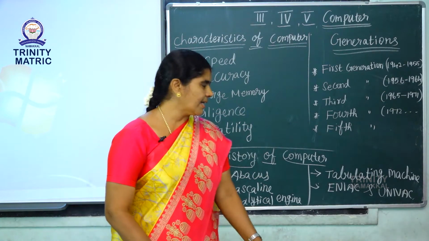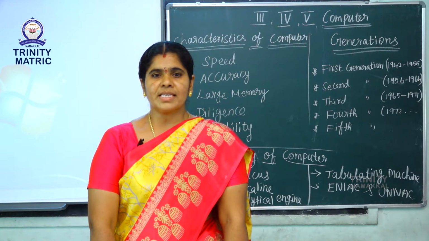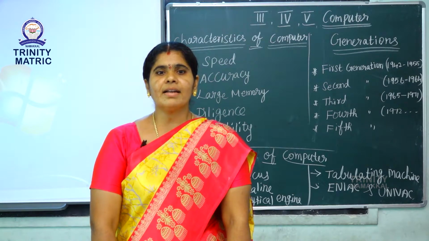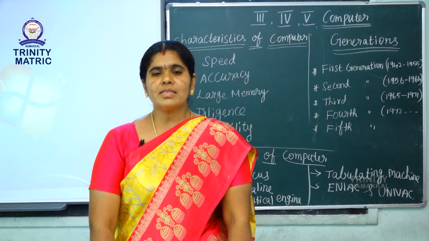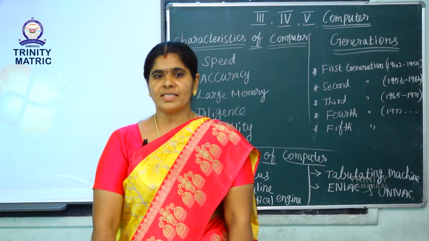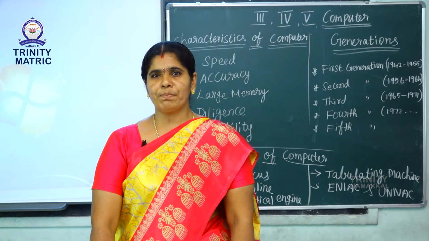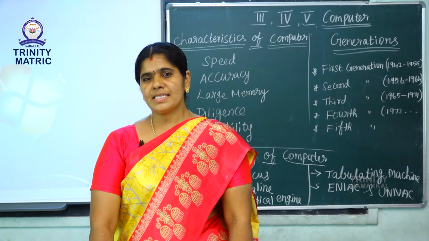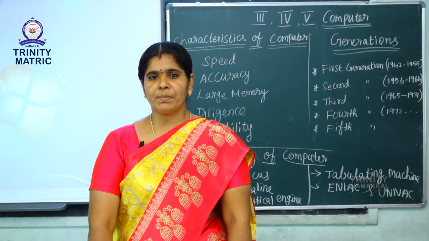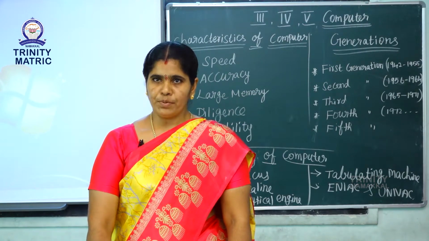The next one, ENIAC and UNIVAC. What are ENIAC and UNIVAC? The full form of ENIAC is Electronic Numerical Integrator and Computer. Next, UNIVAC. UNIVAC is the short form. The full form of UNIVAC is Universal Automatic Computer. These are the other stages of the computer.